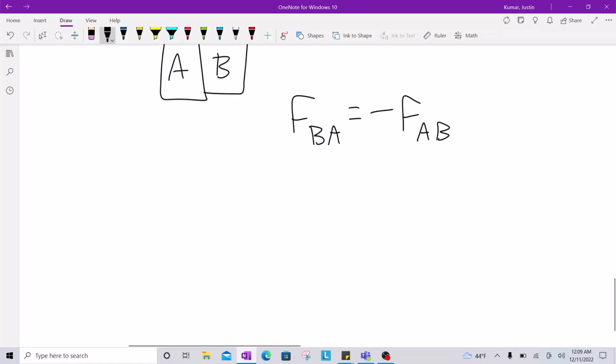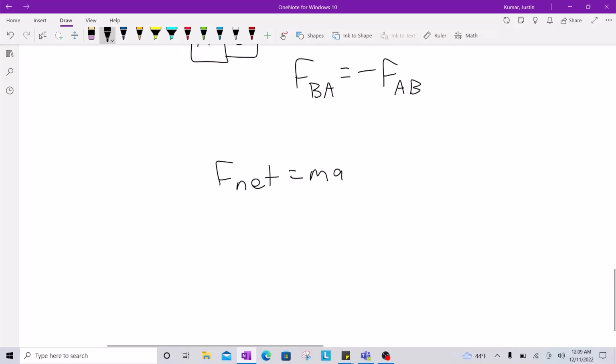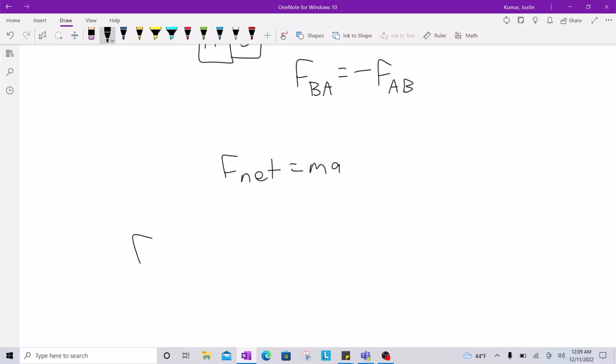Additionally, since the forces of objects A and B on each other are the only forces acting on either object, we can use Newton's second law, which states that the net force acting on an object is equal to the object's mass times its acceleration, to create additional equations. In the case of the force of object B acting on object A, we can say that the net force acting on object A is equal to the force of object B on object A, but that the net force of object A is also equal to the mass of object A times the acceleration of object A.